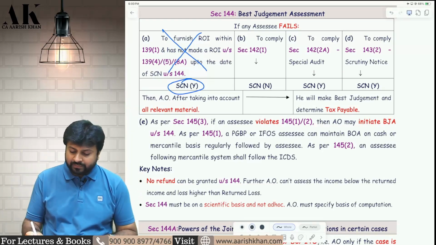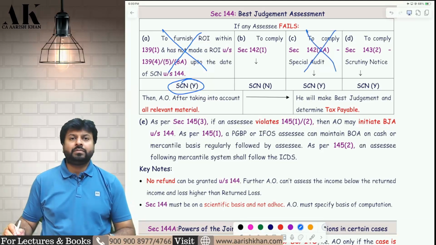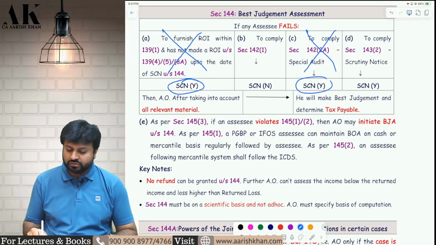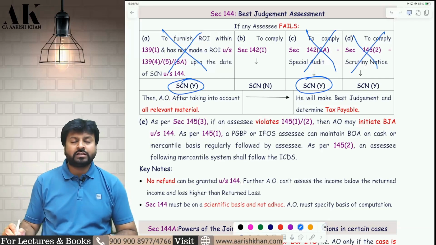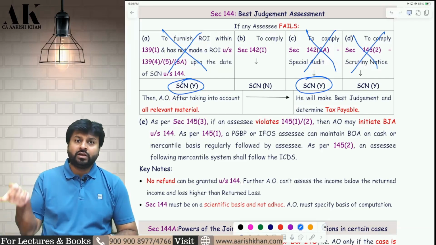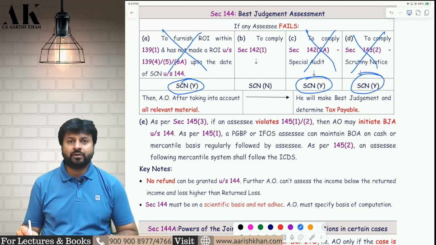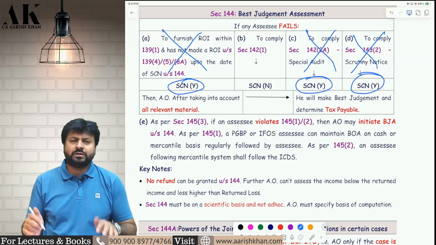Similarly, I'm coming to the third point, if the assessee does not comply with the special audit direction, then the AO will again issue what? A show cause notice, and a best judgment can be done against you. Similarly, if an assessee does not comply with the scrutiny notice, then AO will again send you what? A best judgment show cause notice. Again, an opportunity of being heard will be given, and if you don't reply properly, then a best judgment can be done against you. If you reply properly, then the best judgment assessment will be dropped.